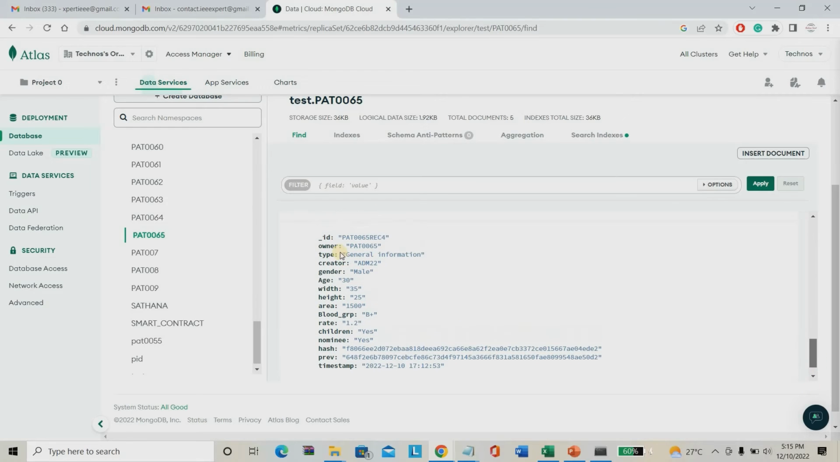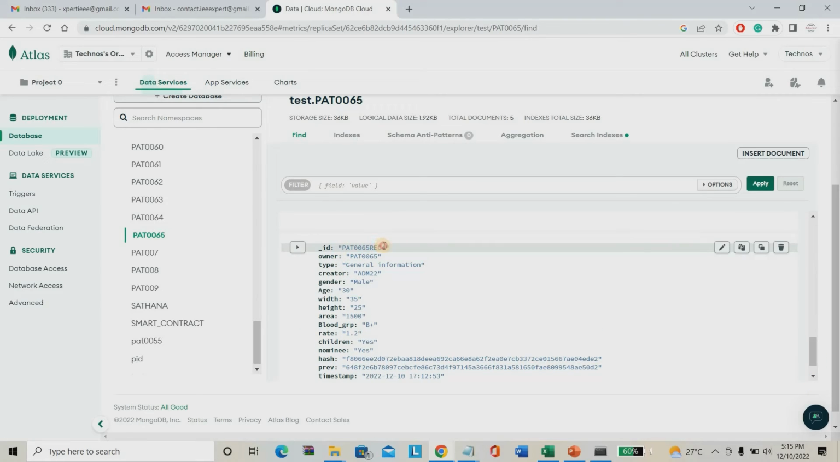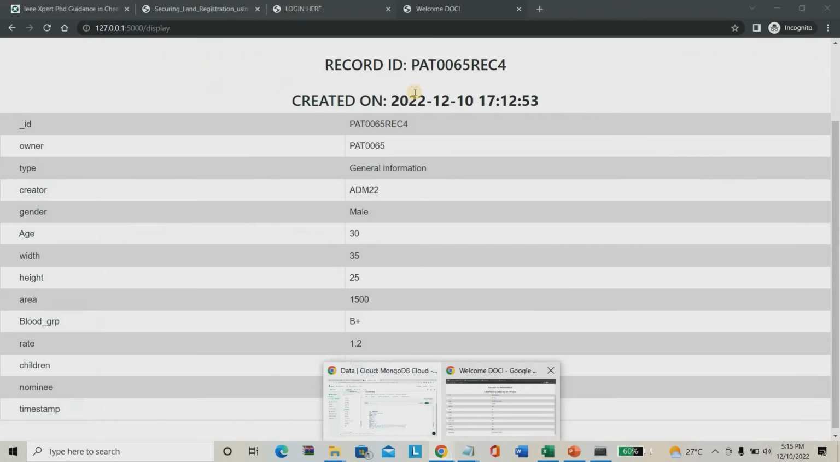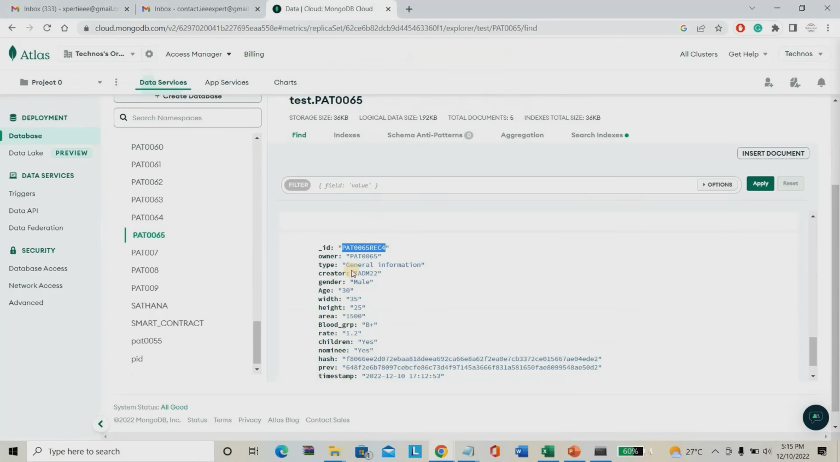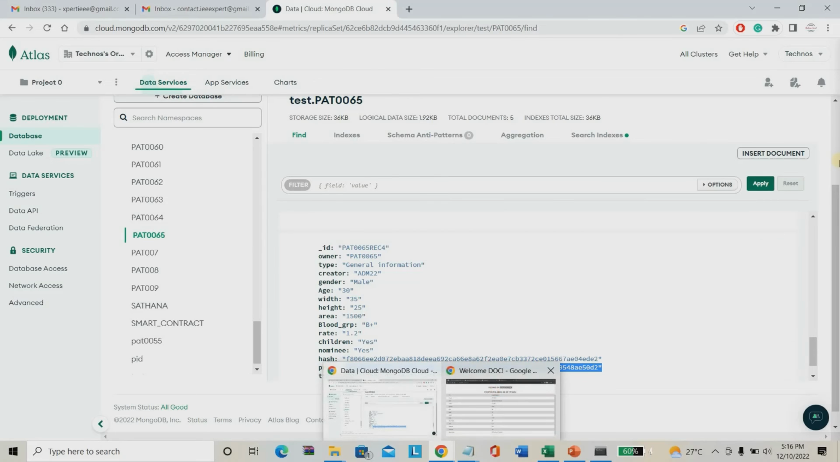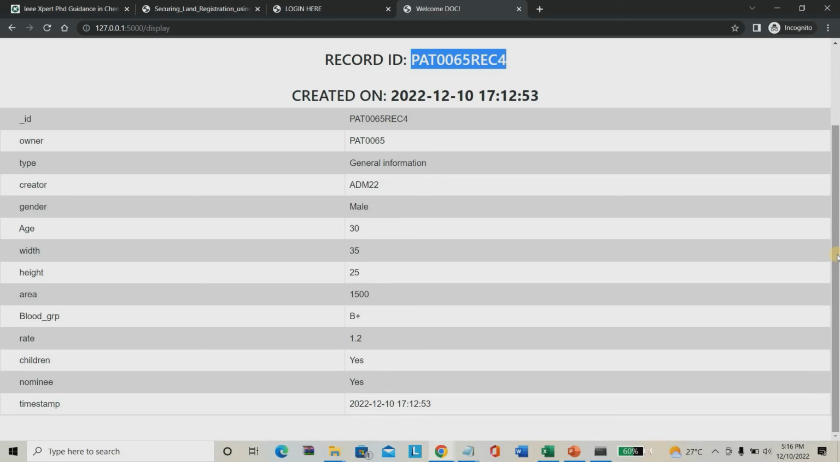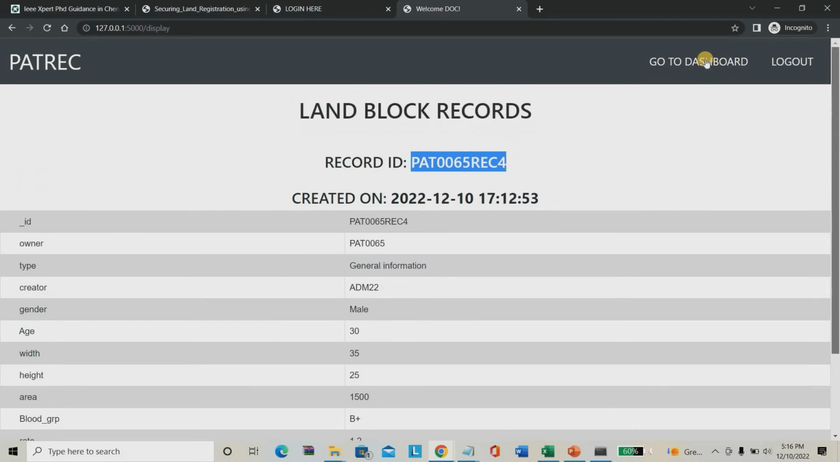Here you see the data record name was pat0065 record 4, made by ADM22, and the overall details which we provided are available. All the data are converted into hash format, blockchain format. This way, this person can verify all these details. This is a live project. You can check it with multiple systems, and all the systems will work perfectly.